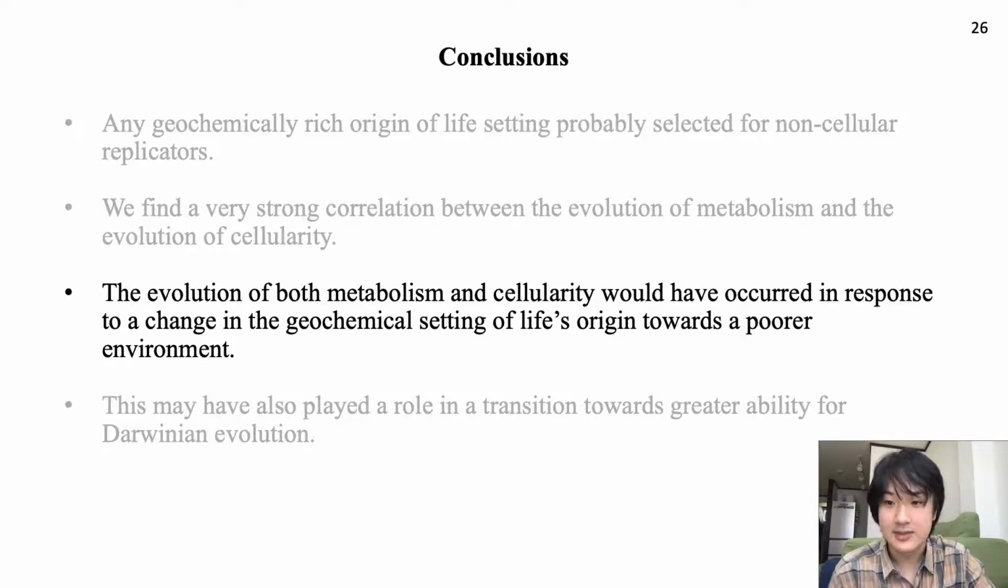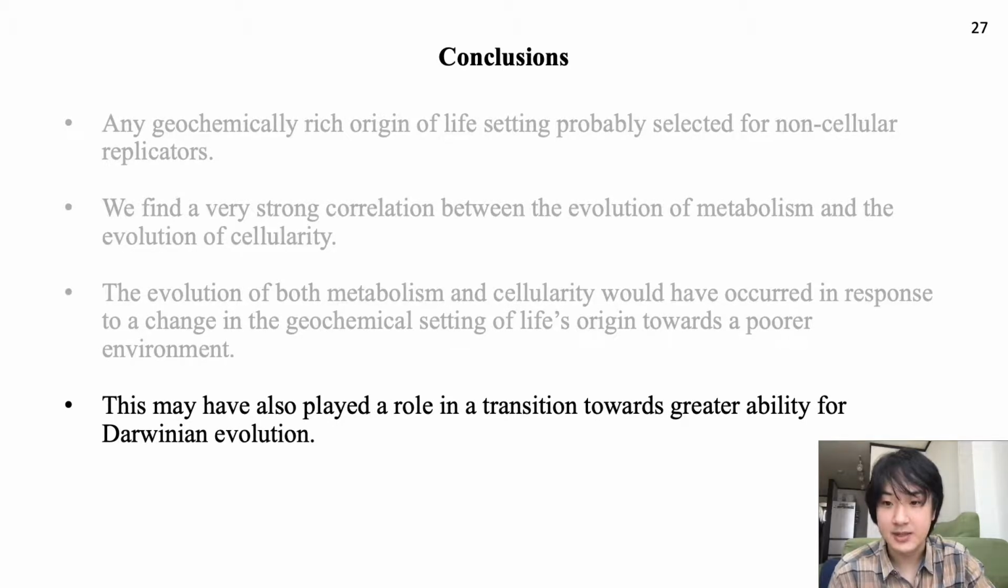These mechanisms suggest that the evolution of both metabolism and cellularity in early terrestrial life would have occurred in response to a change in the geochemical setting of life's origin, from an environment rich in prebiotic precursor molecules to a poorer environment. While any number of mechanisms could explain a change in the geochemical setting of early life, a simple scenario suggests itself wherein an initially rich environment becomes depleted as replicators grow in population, driving the shift towards more complex metabolic processes and cellularity.